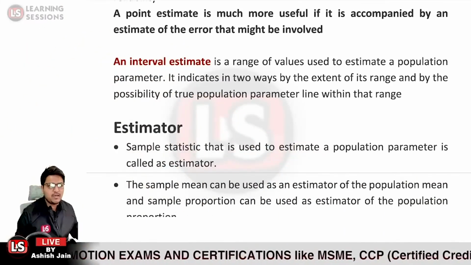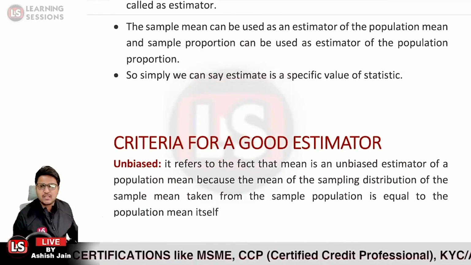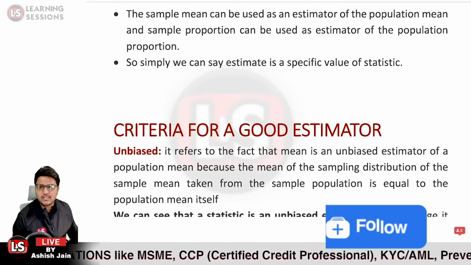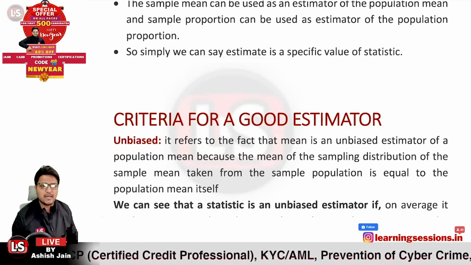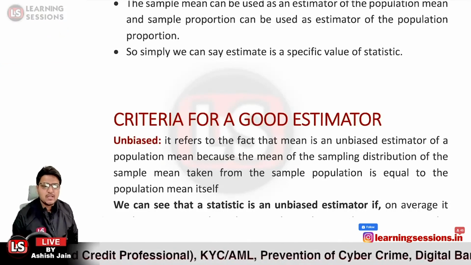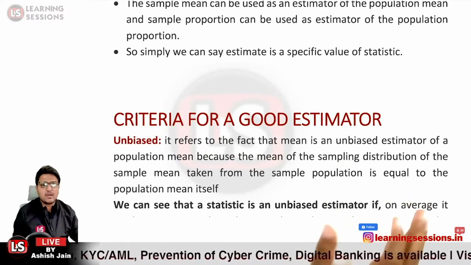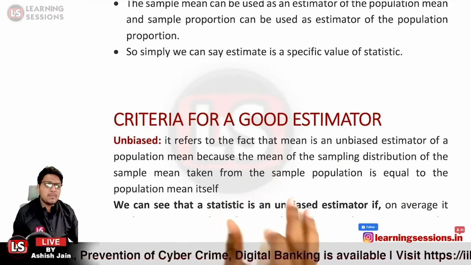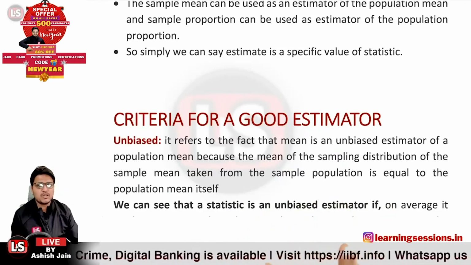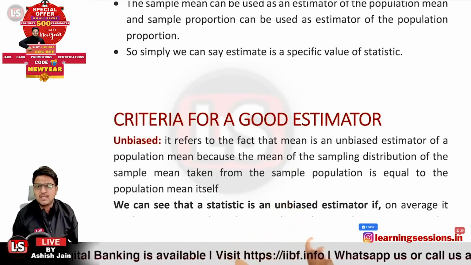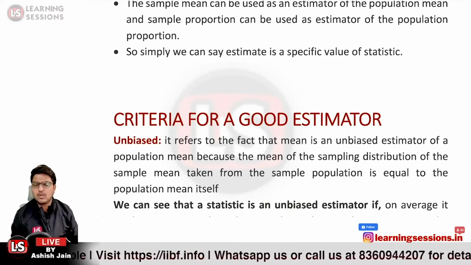Now let's move further. It's related to the criteria for a good estimator, the characteristics of a good estimator. First of all, it must be unbiased. So it refers to the fact that the mean is an unbiased estimator of the population mean, because the mean of the sampling distribution of the sample mean is equal to the population mean itself. So it must be unbiased in a way that the mean must be equal to the mean of the population itself.